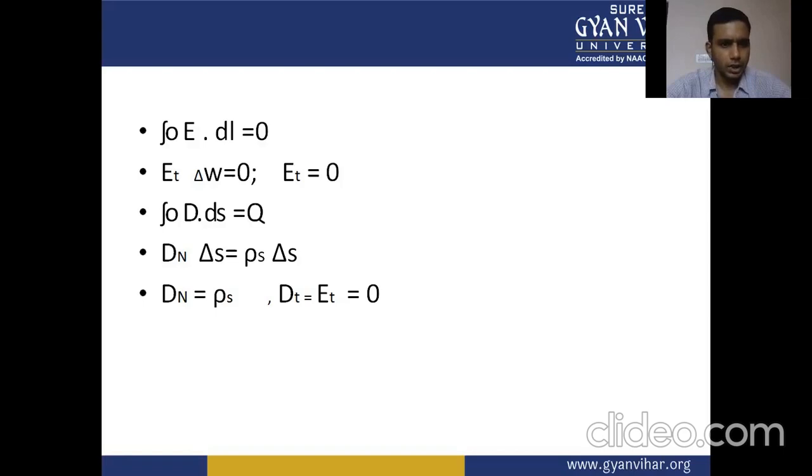Closed integral of D dot dS equals Q. Normal component of D times delta S equals rho S times delta S. Normal component of D equals rho S. This is equal to Dt equals Et equals 0.